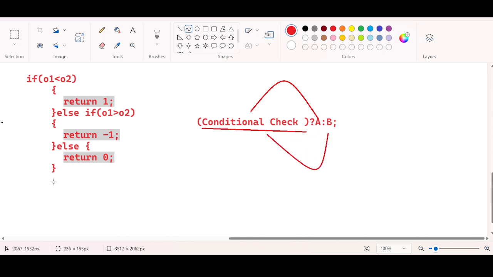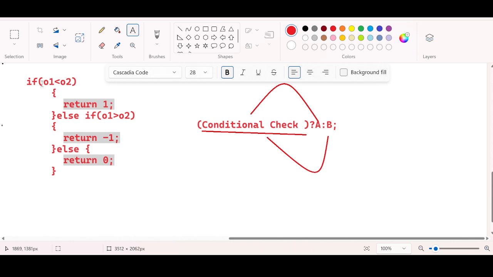I can convert this to the ternary operator. How can I convert? What I am doing here is a kind of comparison, isn't it? The condition: O1 is lesser than O2. I am checking the condition. If it is true, return 1.